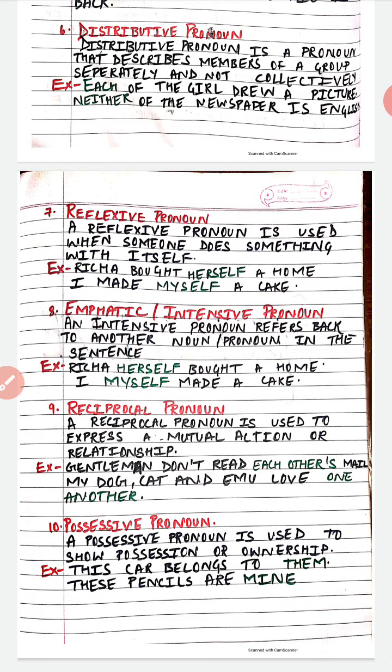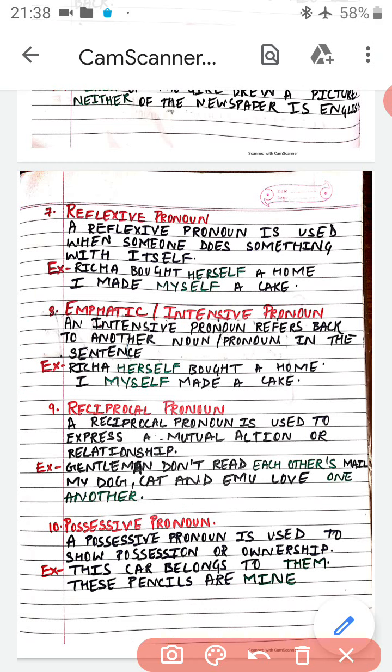So Richa did something for herself. When a person does something for oneself, in that condition we use reflexive pronouns. So here herself was our reflexive pronoun. I made myself a cake. I made a cake for myself. So myself is the reflexive pronoun when the subject is the receiver of the action. What is the subject? Richa and I. Both are the subject and they are also the receiver of the action. So in that case we use a reflexive pronoun.